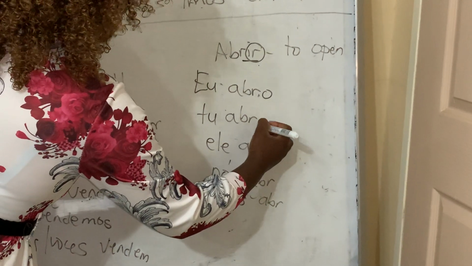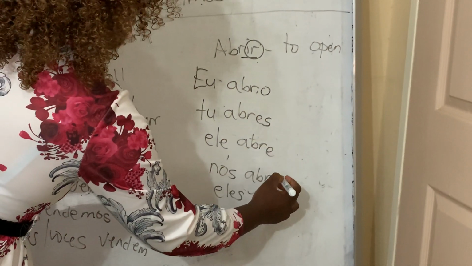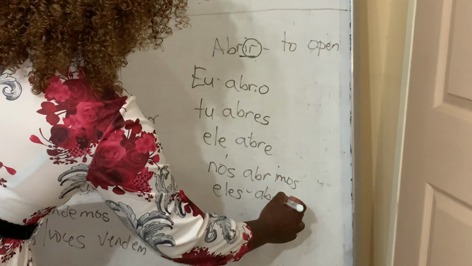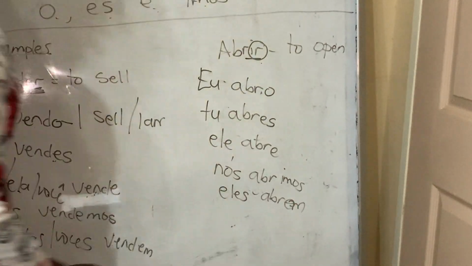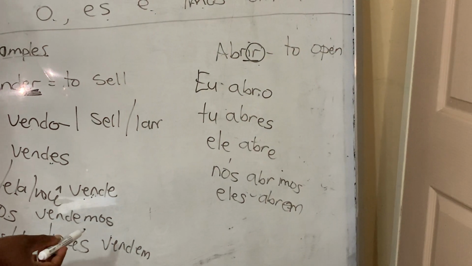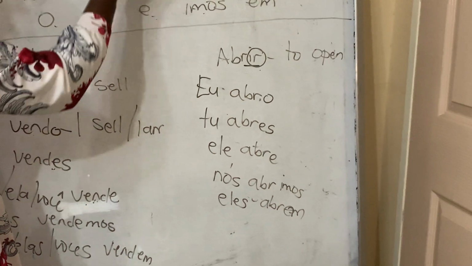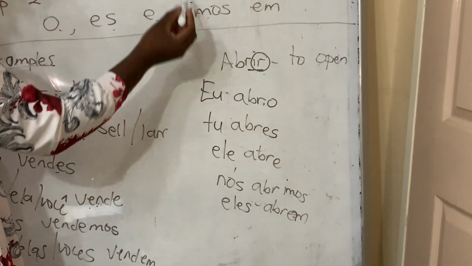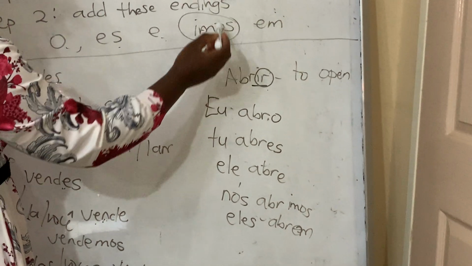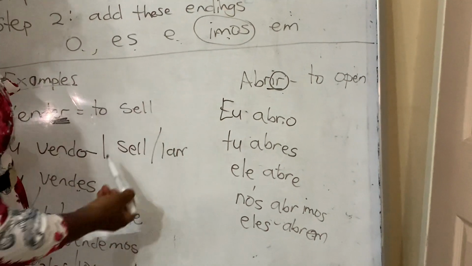That's O, ES, E, emos, and EM. So you're going to note that these endings for ER and IR are almost the same, except for the nós, where we have emos here and imos there.